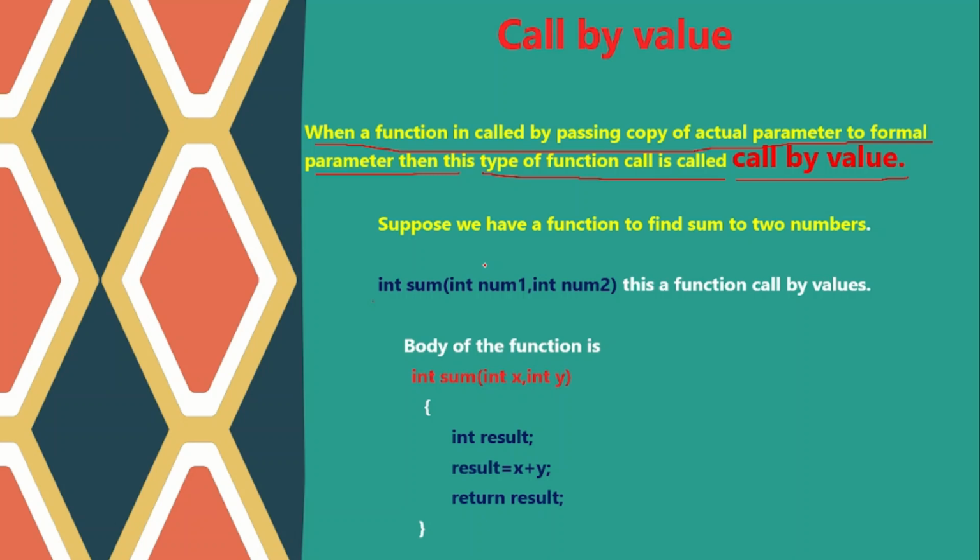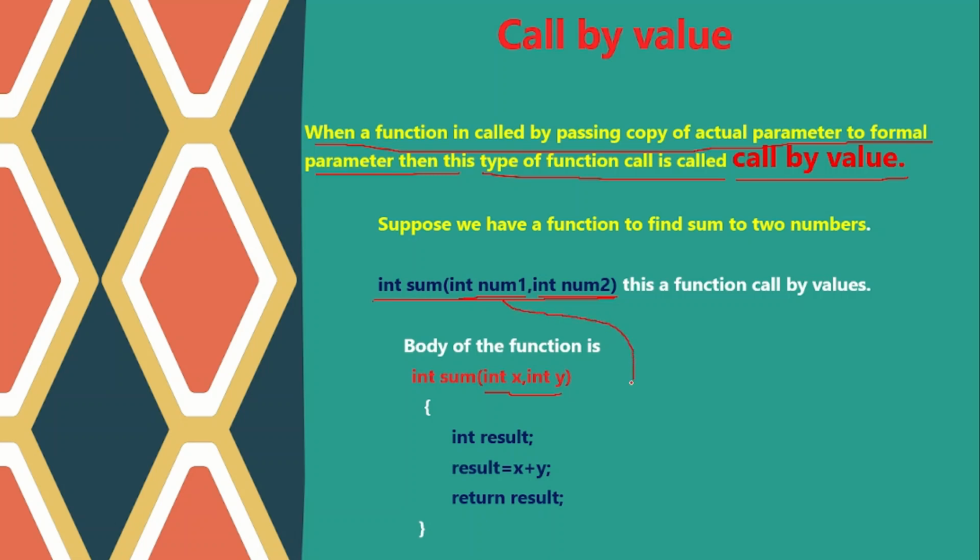These int num1 and int num2 are actual parameters, and this whole is called the function call. So a copy of these actual parameters is passed to the formal parameters. These int x and int y are formal parameters.